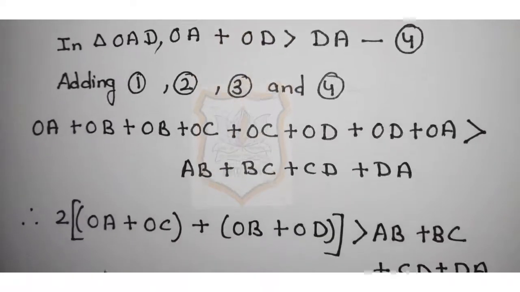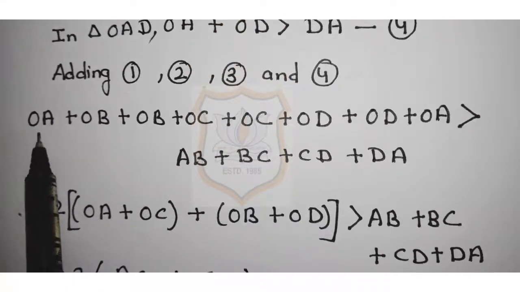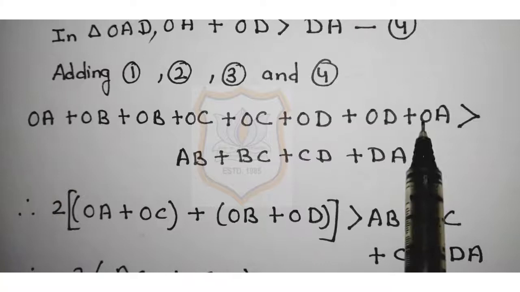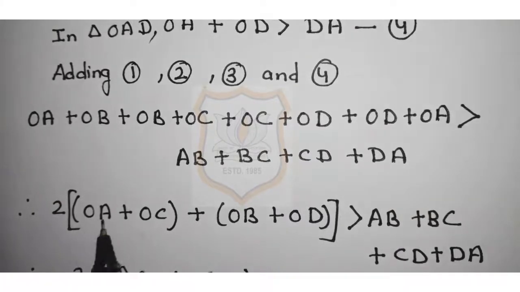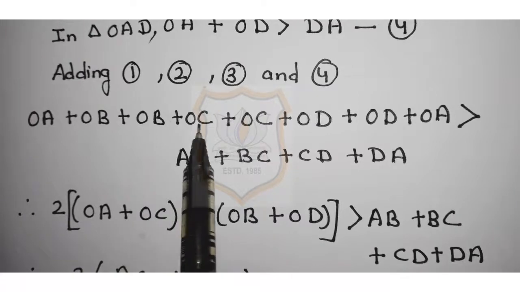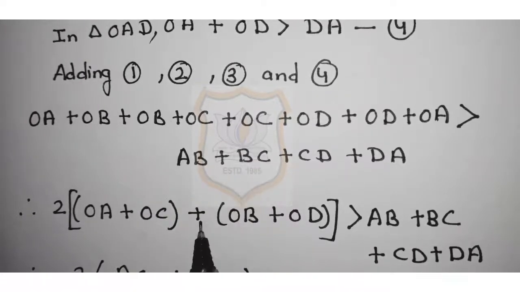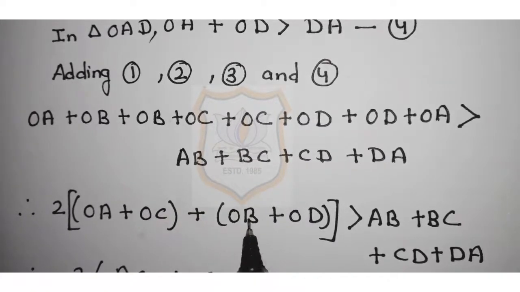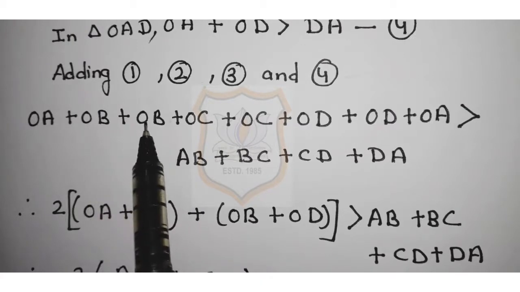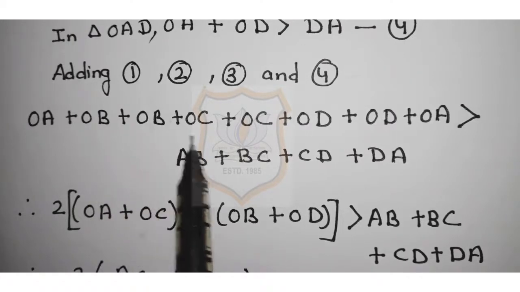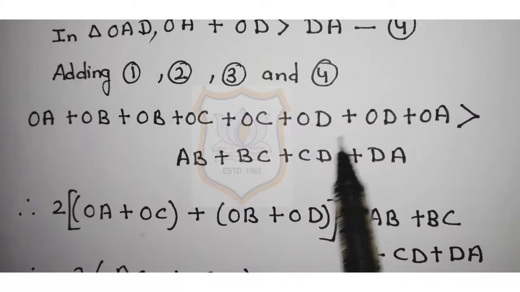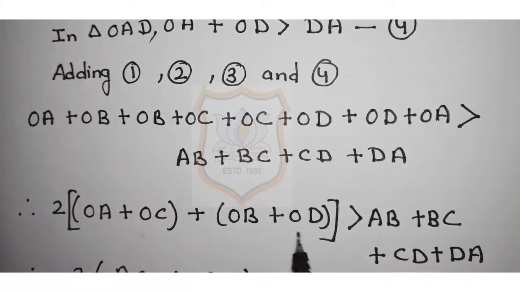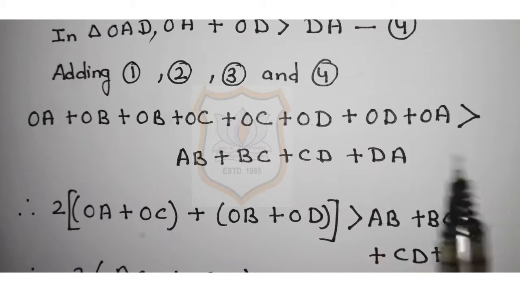Now, see, this is 2OA, plus 2OC, plus 2OB, plus 2OD is greater than AB plus BC plus CD plus DA.